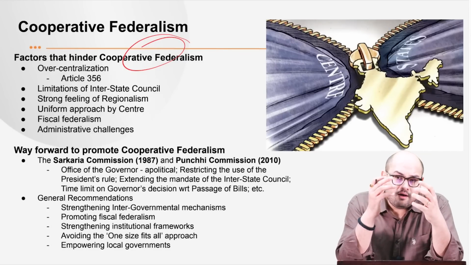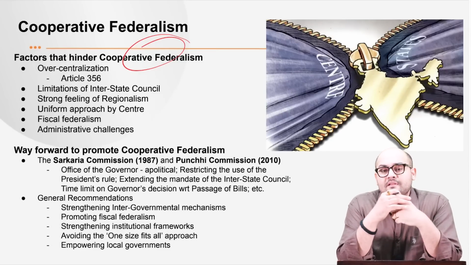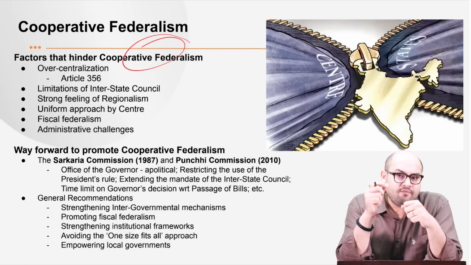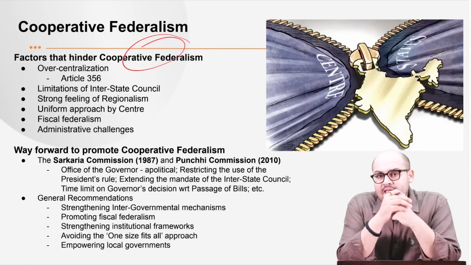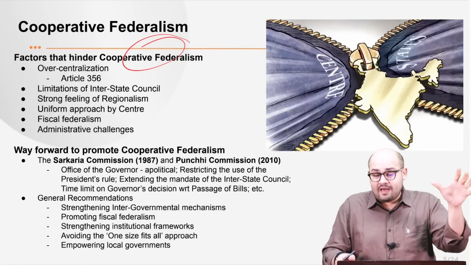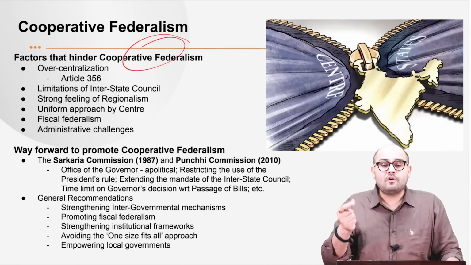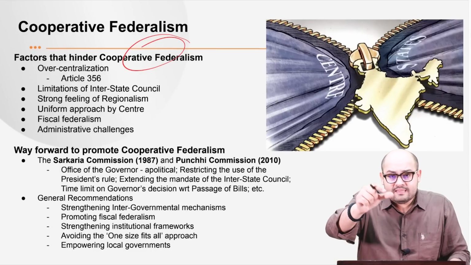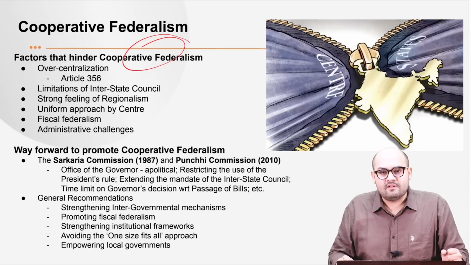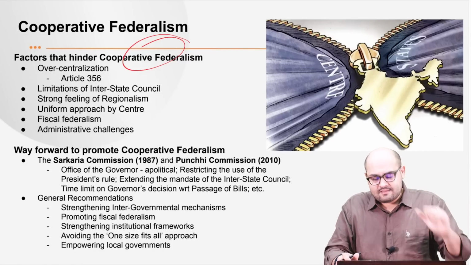Then some of the subject matter in the union list is of crucial, extreme importance. For example, the defense of India or the regulation of money and currency. Now, this solely lies in the domain of the union list. Then we see that in certain circumstances, the Parliament is empowered to make a law with respect to the state list. And if there is a conflict with respect to a subject in the concurrent list between the states and the center, it is the will of the union which prevails. So what we see is that there is a dominance of the union over the states.